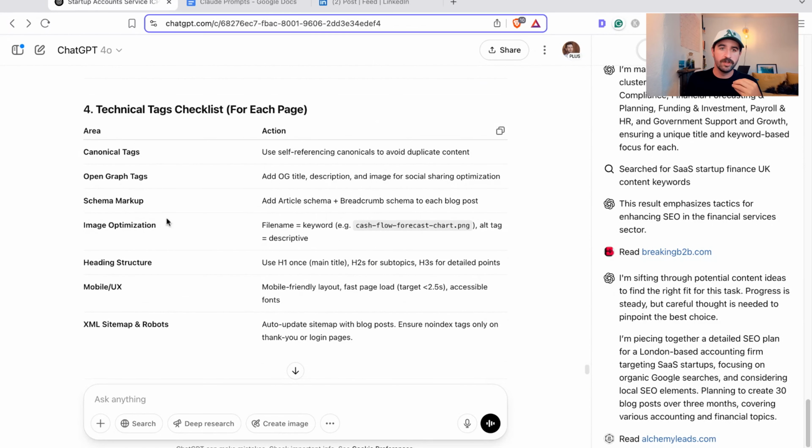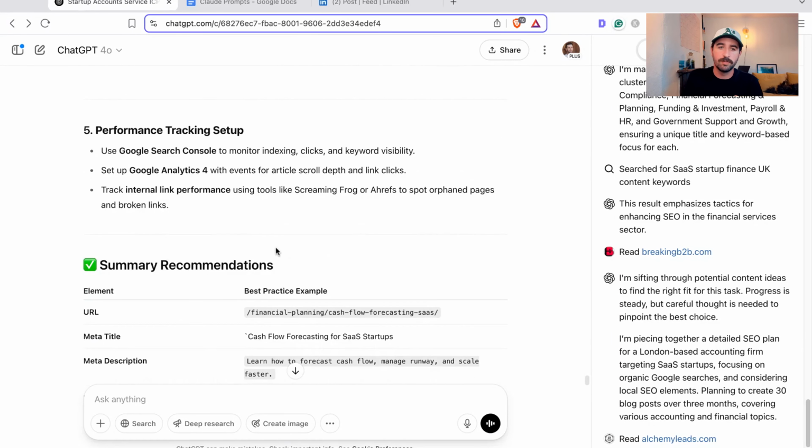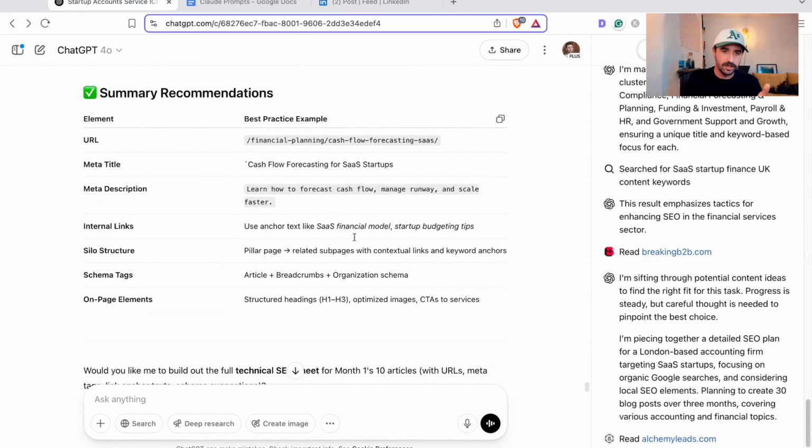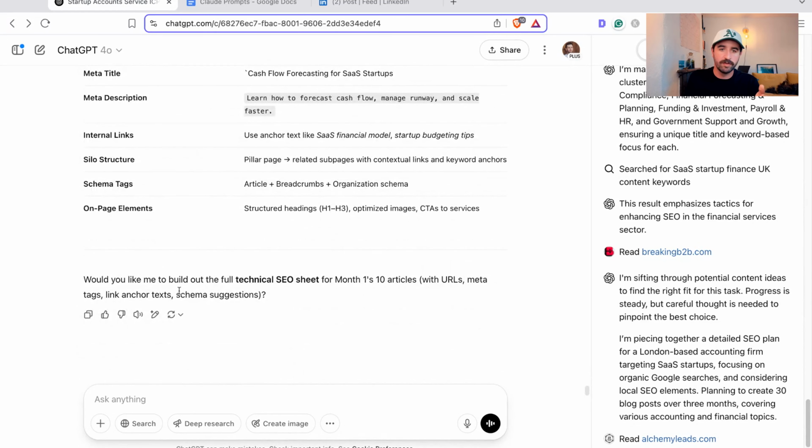And it's gone and given you a checklist that you need to check for each page. So although ChatGPT is trying to do most of the work, it's saying, hey, here are some checks to make sure you're running for each page. And this just keeps going and going, and gives you a summary for each page about how you need to structure it. It could say, build out the full technical SEO sheet. And actually, I think I would probably do this myself because it's quite easy for me. But let's say, yes, build out the SEO tech sheet, please.